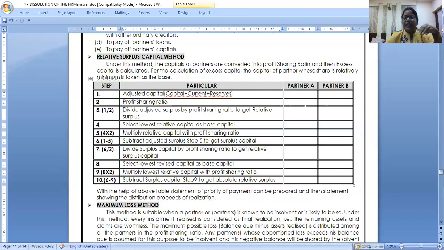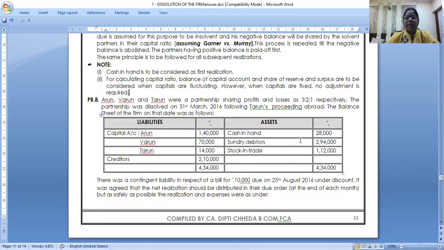Then below that write the PSR. I'm just explaining the way. I am very perfect at teaching the formats and formulas. I go by logic. When I give the logic and leave this, it will be more perfect, but still it is in our syllabus, so let us do it. Divide the capital by the PSRs, you will get the lowest capital. Take it as base, multiply the capitals by the PSR, and automatically you will get the extra capital. Keep on doing this. Why are we doing this? To get how much I should pay to the partners. Okay? So for this, let us solve one problem.